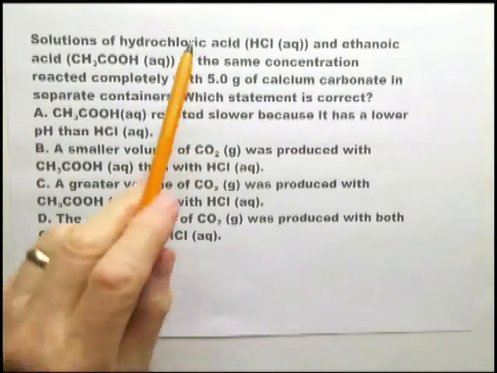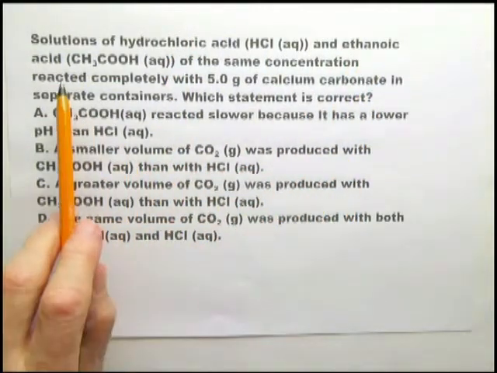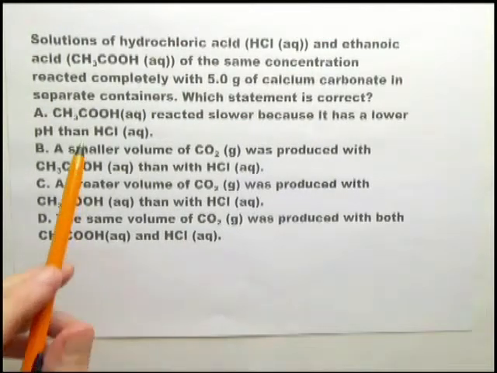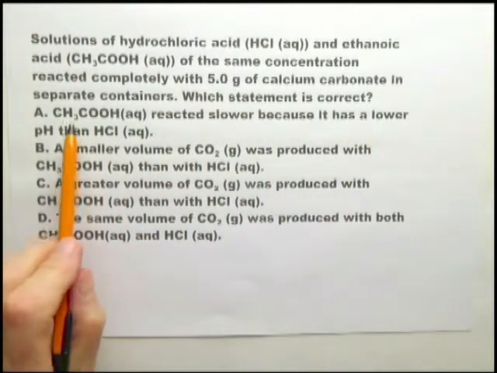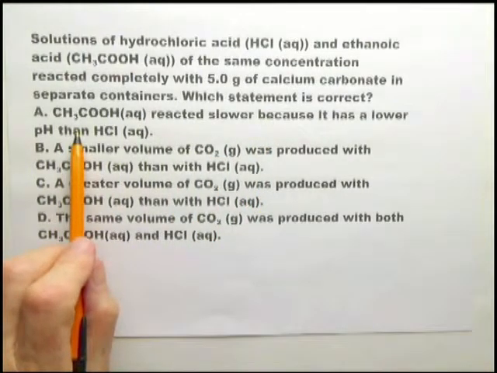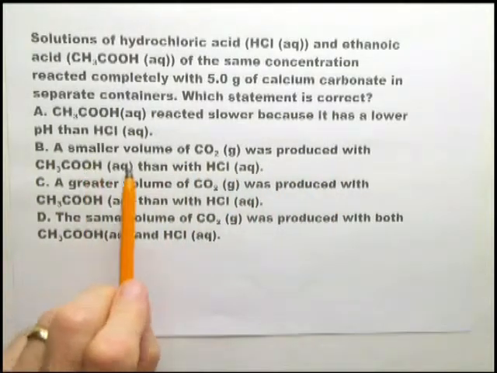Another question about a strong acid and a weak acid. In this case, they're the same concentration and they're reacting with calcium carbonate in separate containers. Which statement is correct? Okay, there are some things that will be the same for hydrochloric acid and ethanoic acid, and some things that will be different. Ethanoic acid reacted slower because it has a lower pH. Well, yes, it does react slower, but it actually has a higher pH than that. So that's not correct.